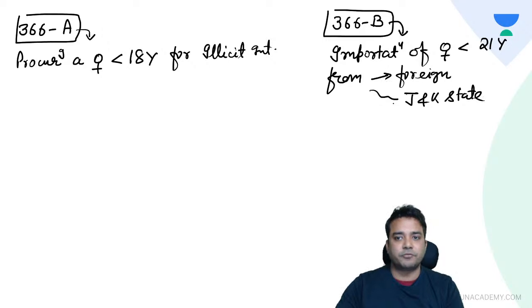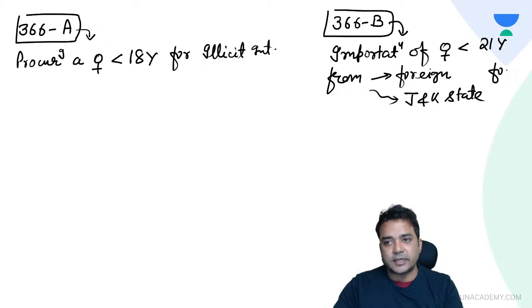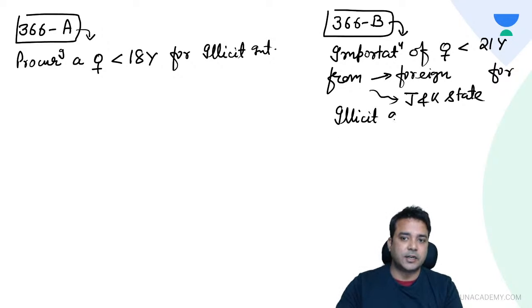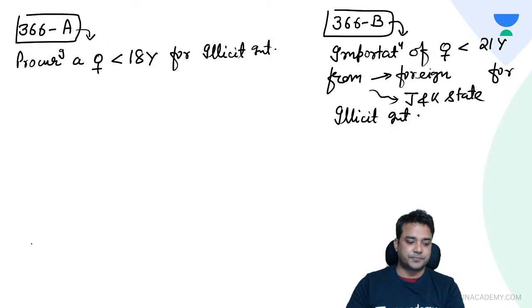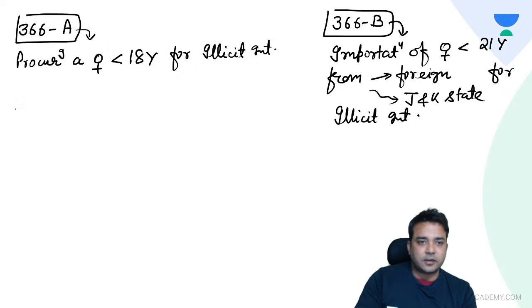This is a punishable offence mentioned under 366B. The purpose is here also for illicit intercourse activity. Khatam.